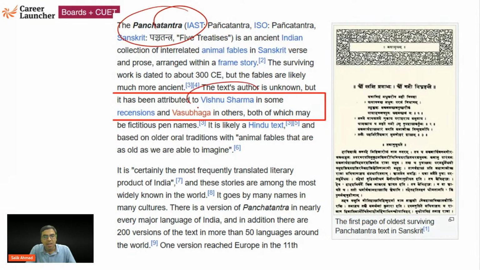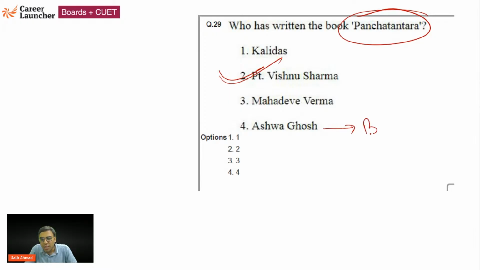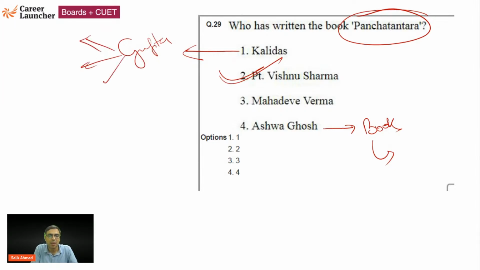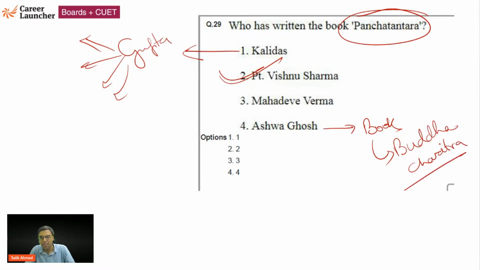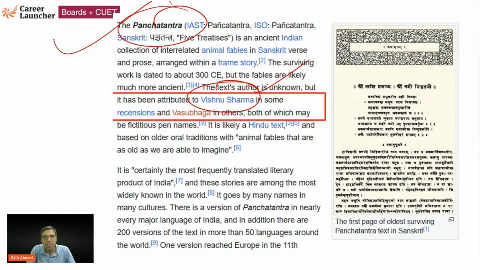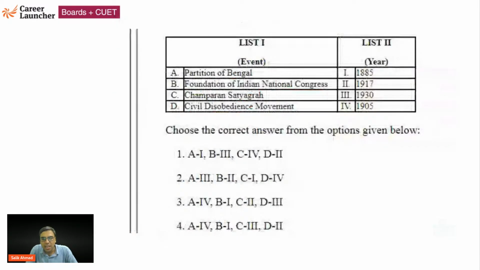ठीक है ना? अच्छा, अश्वघोष की एक बहुत फेमस बुक है, कोई नाम बता सकता है? अच्छा, कालिदास की तो बहुत सारी बुक है. He was there in Gupta time. इनकी तो बहुत सारी बुक है, अभिज्ञान शकुंतलम and all different books. अश्वघोष की एक बहुत फेमस बुक है. Can anyone tell me? Based on the life of Gautam Buddha, बुद्धचरित. ठीक है, अश्वघोष ने लिखा था संस्कृत में. That is what you should be knowing. Okay, Panchatantra, पांच, 5 treatises and all. Vishnu Sharma. Let's move on to the next question, and I hope you all can answer this.